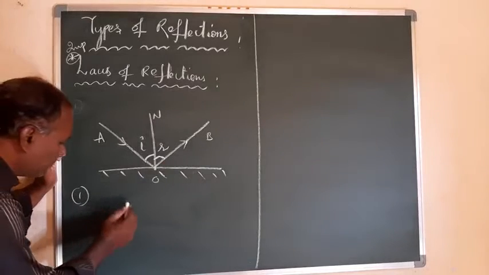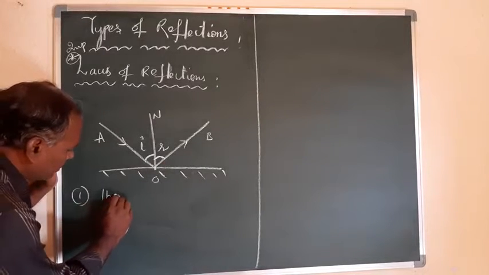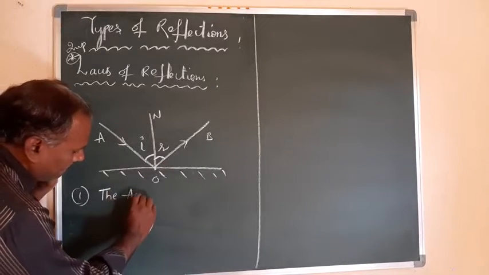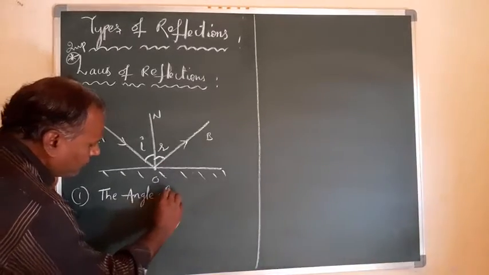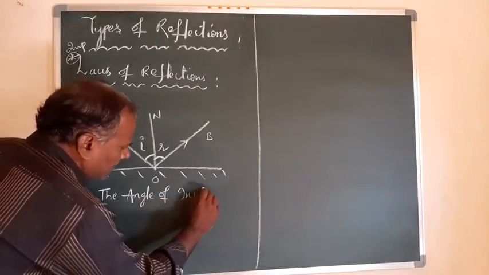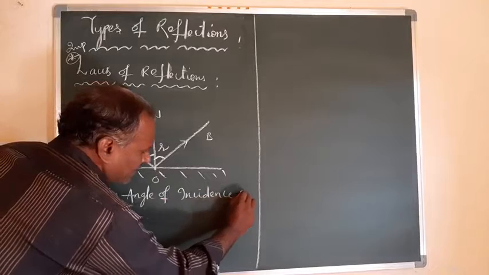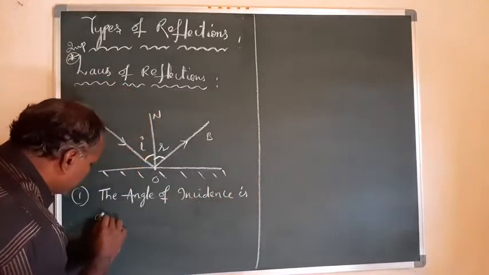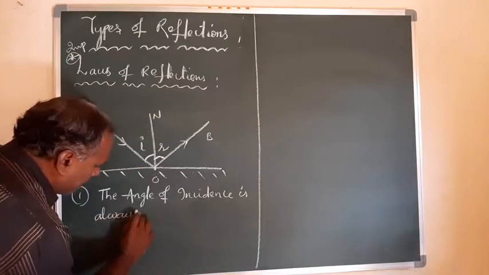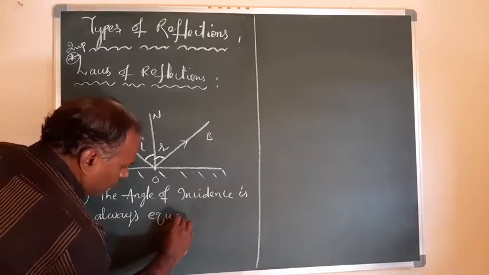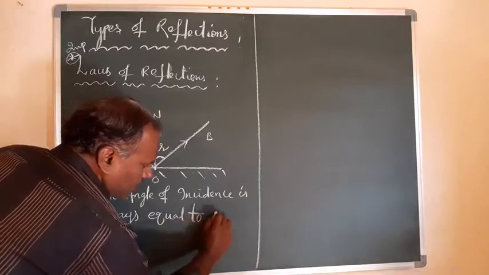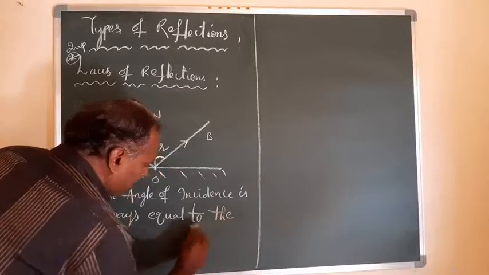Here, the angle of incidence is always equal to the angle of reflection.